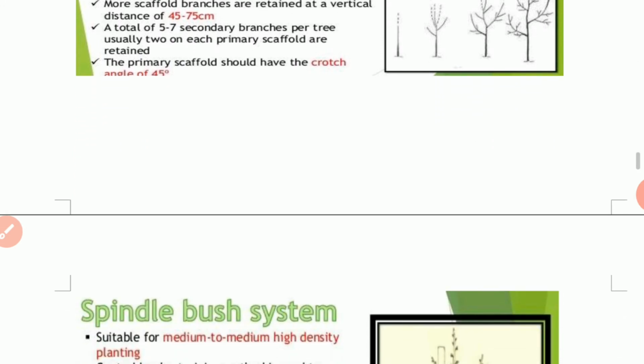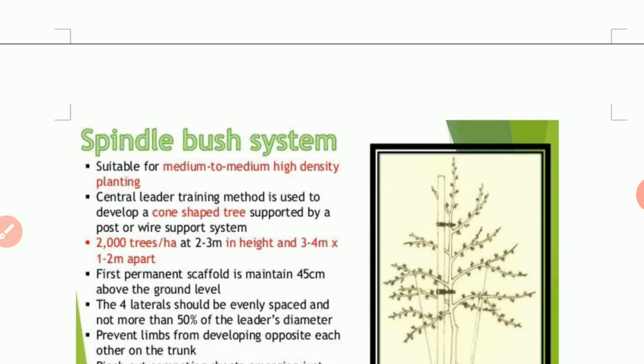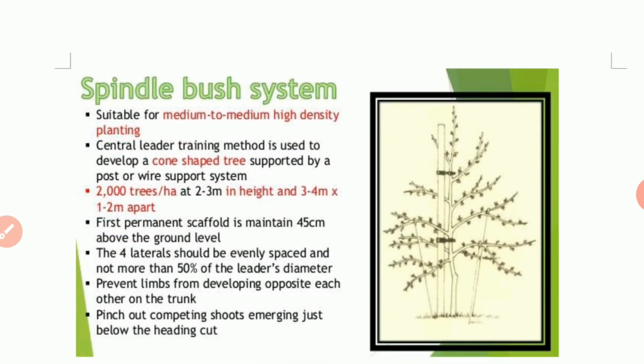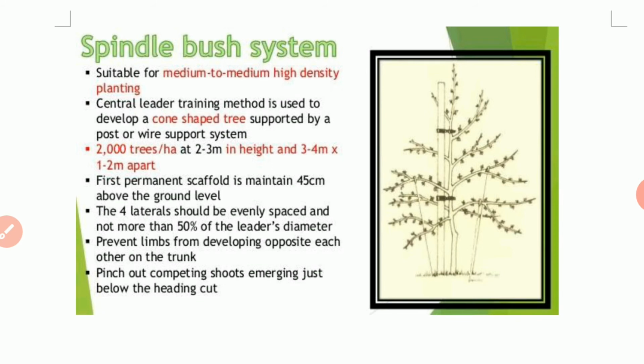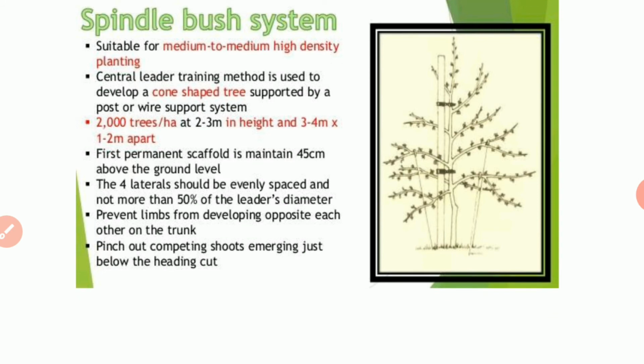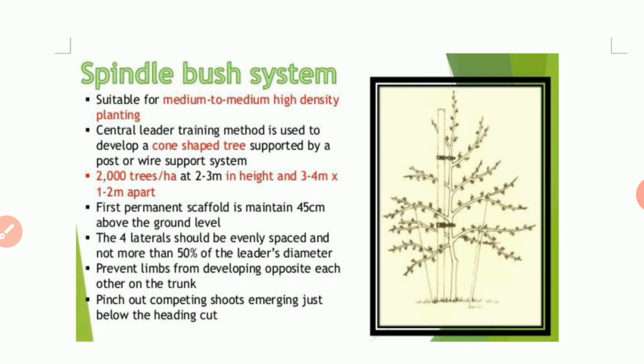So let's see the next system of training, that is the spindle bush system. In this system the plant is cut so that it looks like a spindle bush. This plant requires a support, suitable for medium to medium high density planting.